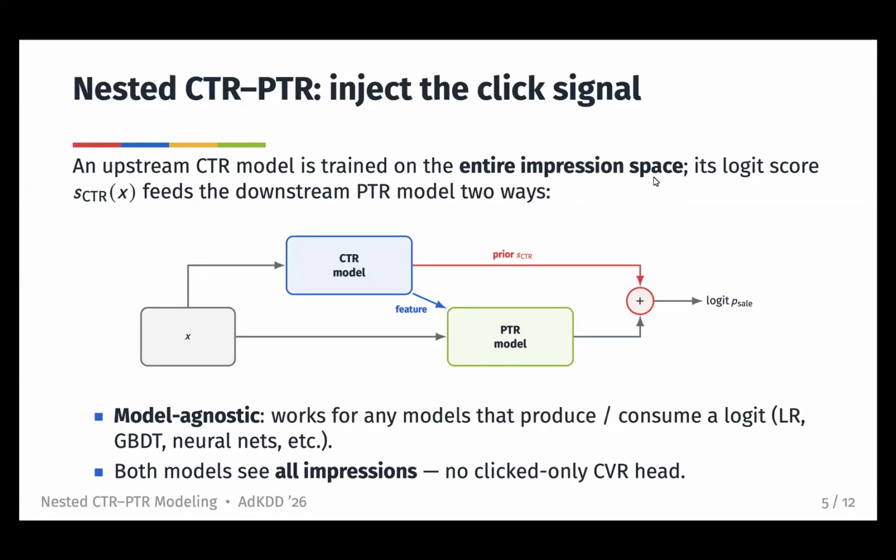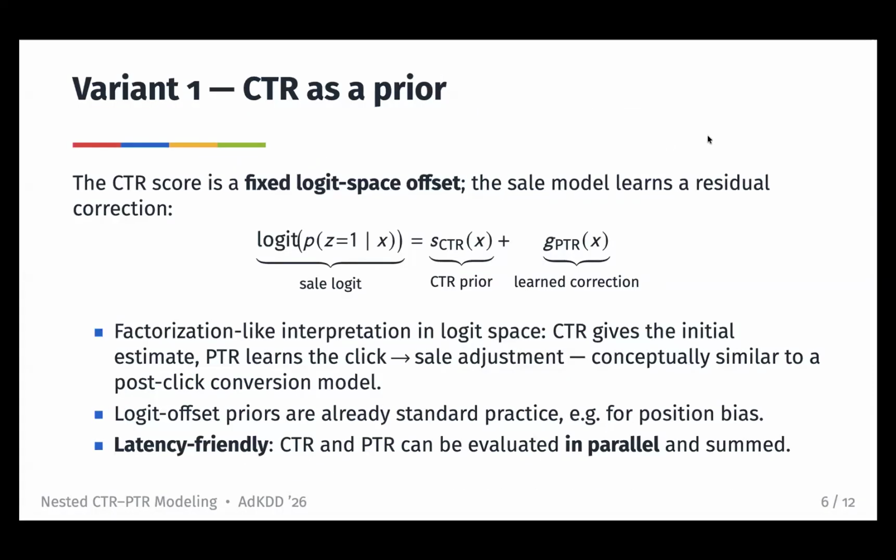It's model agnostic, so you can do this with anything that outputs a logit, like logistic regression or gradient boosted decision trees or neural nets. And also, both the CTR model and the overall PTR model see the full space of impressions. The first variant uses the CTR score as a prior, so as a fixed logit space offset, and the sale model learns a residual correction on top. This has a nice factorization-like interpretation where the CTR gives the initial estimate, and the learned correction acts like a post-click conversion model.